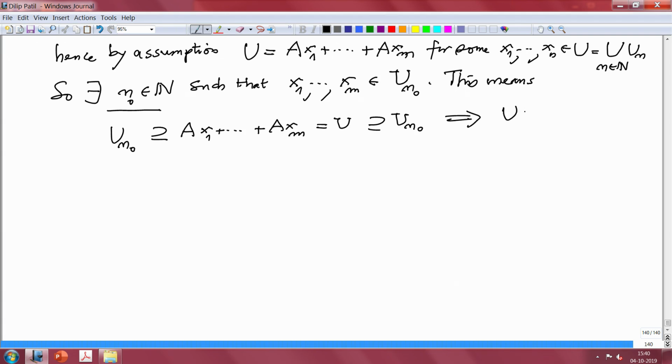So, U equals U_n naught. And so U_n equals U_n naught for all n bigger than or equal to n naught, and that proves V has ACC, that is V is Noetherian.